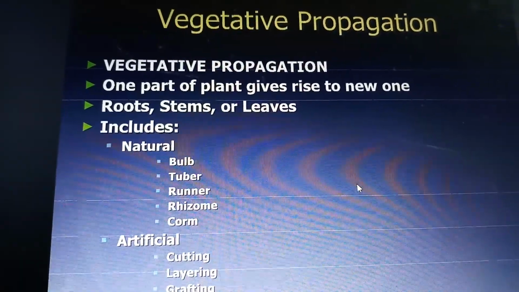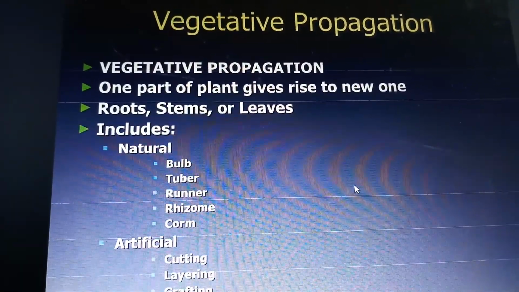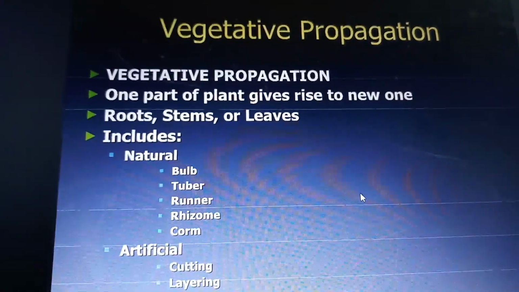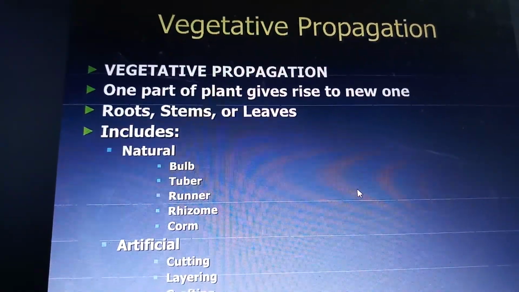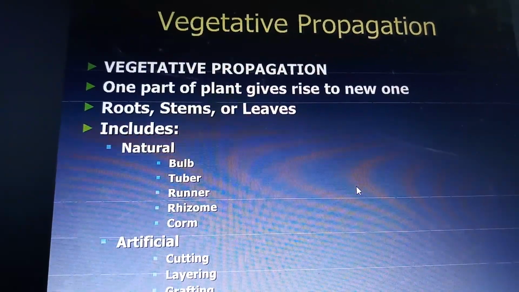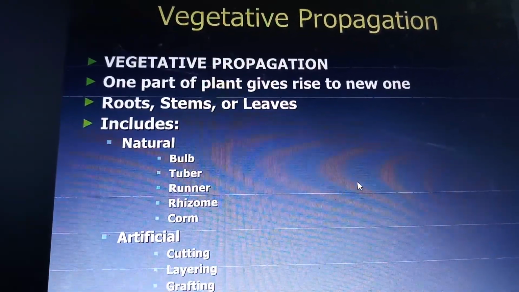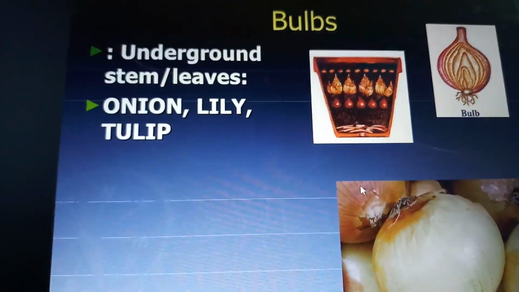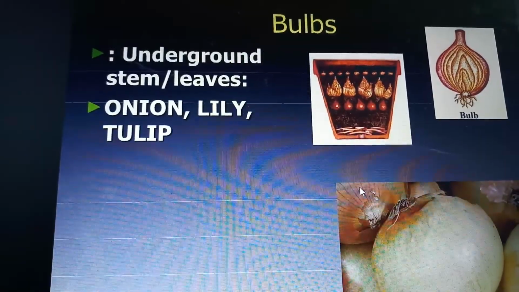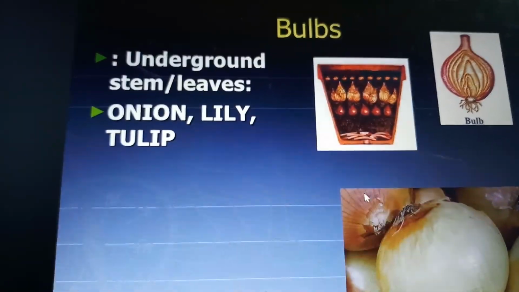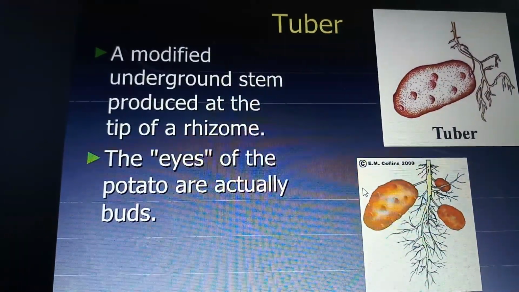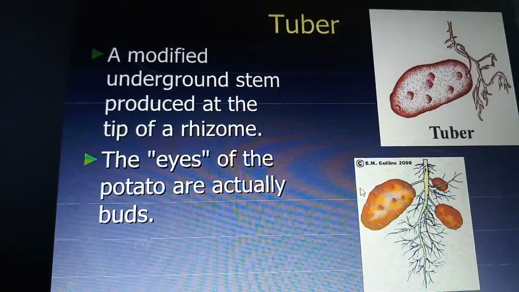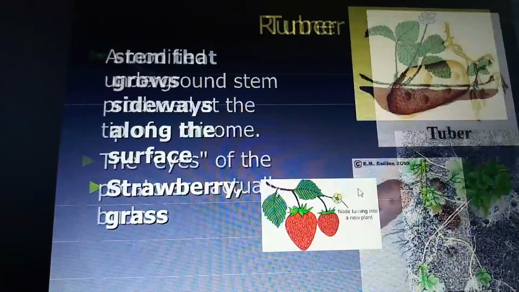And next, vegetative propagation. In vegetative propagation, one part of the plant gives rise to a new plant, for example roots, stems or leaves. Natural methods include bulb, tuber, runner, rhizome and corm. Coming to artificial methods: cutting, layering and grafting. First, the bulb, which is an underground stem and leaf. Examples are onion, lily and tulip. And tuber, a modified underground stem produced at the tip of the rhizome. The eyes of the potato are actually buds.